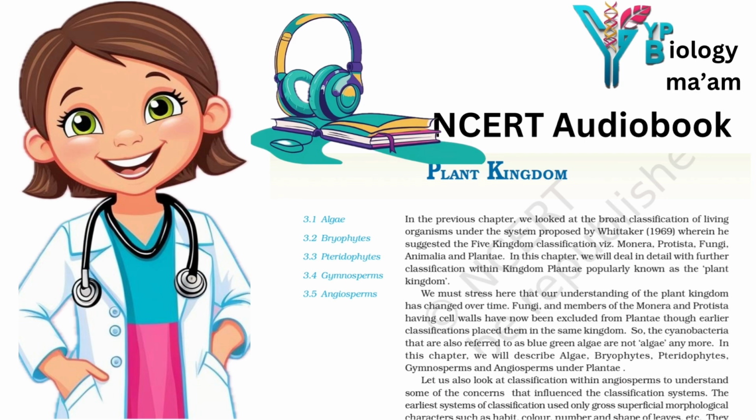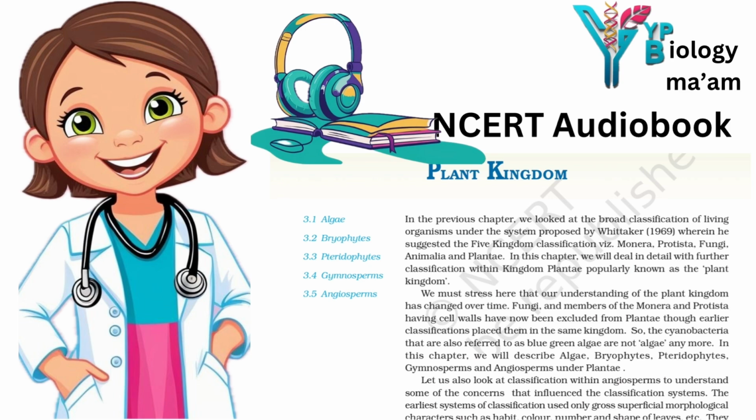3.5 Angiosperms. Unlike the gymnosperms where the ovules are naked, in the angiosperms or flowering plants, the pollen grains and ovules are developed in a specialized structure called flowers. In angiosperms, the seeds are enclosed in fruits. The angiosperms are an exceptionally large group of plants occurring in a wide range of habitats. They range in size from the smallest Wolffia to tall trees of Eucalyptus over 100 meters. They provide us with food, fodder, fuel, medicines and several other commercially important products.